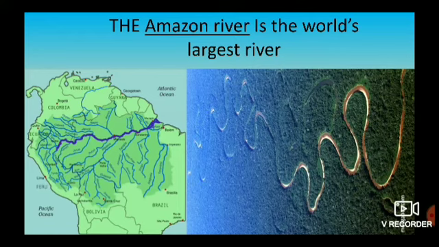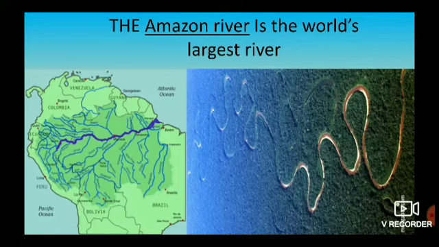You're all aware of that, no, children? Yes. The Amazon River, which is in South America, is said to be the largest river. We know the longest river is the Nile River, which is in Africa, and the Amazon River is said to be the largest river in the world, and it is in South America.